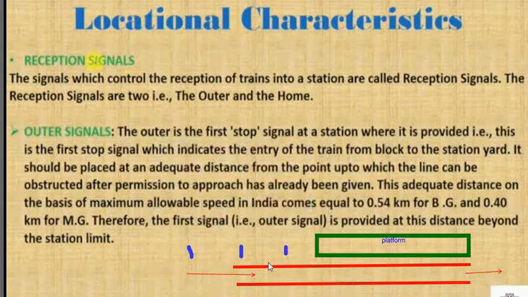This signal plays an important role while the train arrives at a railway station. When the train is received, this platform will receive the train. That's why it is called a reception signal, because it is provided before the train enters the railway station.